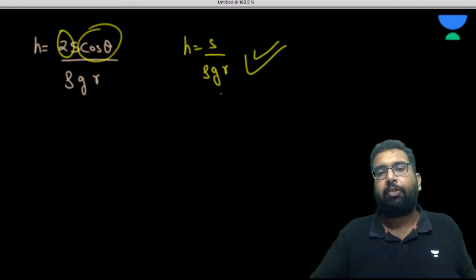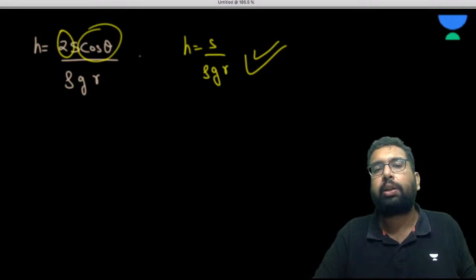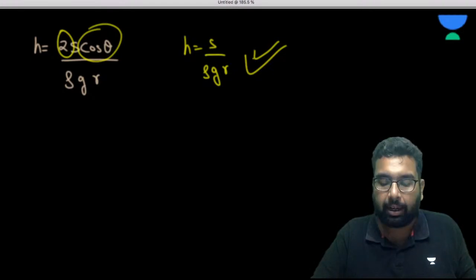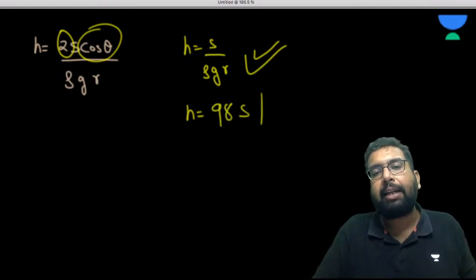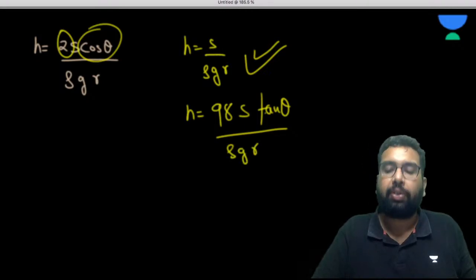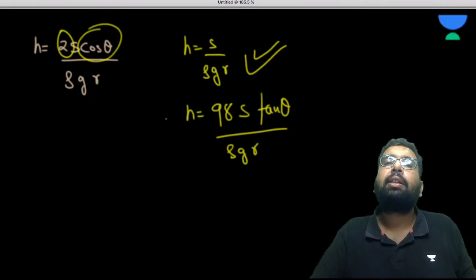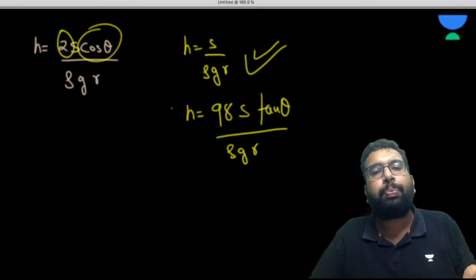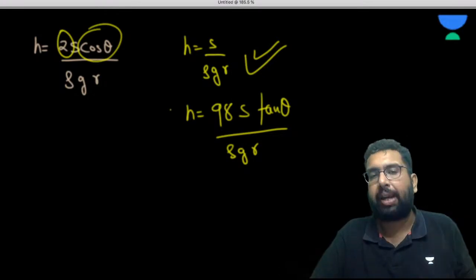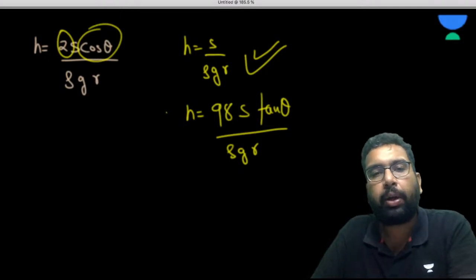Okay. Like if this formula, instead of being written as 2 cos theta, had been written as s upon rho g r, this would also have been correct from this. If it had been written as 98 tan theta upon rho g r, it would be correct like that also, right? So dimensional analysis has this limitation: something which has no dimension, like this 2 cos theta, cannot be checked for correctness this way, right? Are you getting my point?